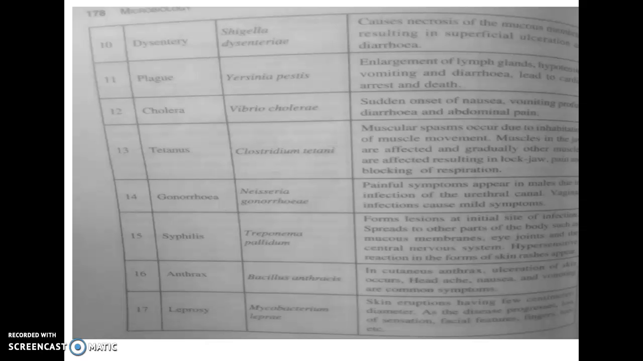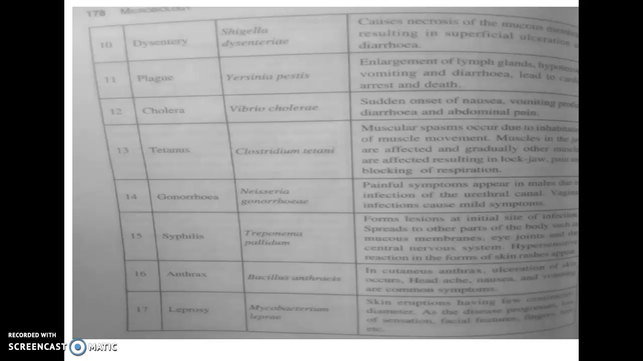It causes necrosis, the destruction of the mucous membrane, which in turn causes superficial ulceration and leads to diarrhea. Then plague. It is caused by Yersinia pestis, causing enlargement of the lymph glands, and in turn vomiting as well as diarrhea. Then cholera. Cholera is caused by the bacteria Vibrio cholerae, which causes onset of nausea, vomiting, diarrhea, and abdominal pain. Then tetanus. Tetanus is caused by the bacteria Clostridium tetani.